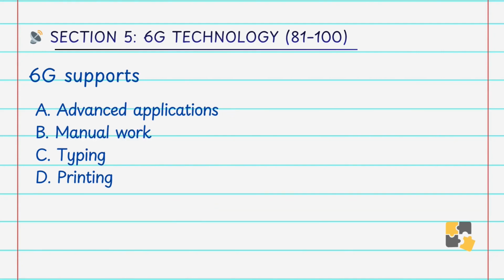6G supports A. advanced applications, B. manual work, C. typing, D. printing. Answer is A. advanced applications. Applications like AI, VR and smart systems will benefit.